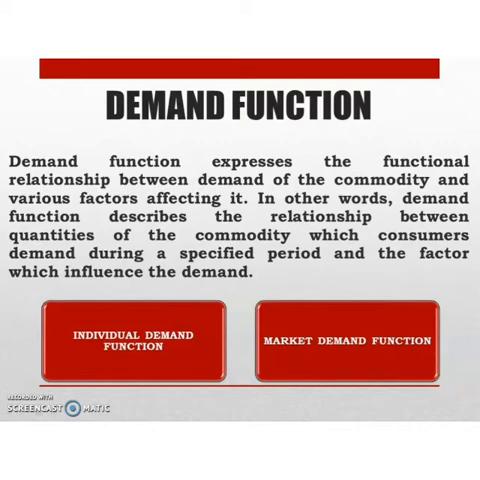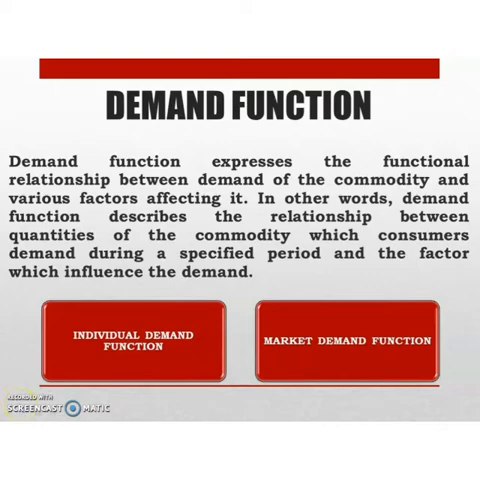In other words, demand function describes the relationship between quantities of the commodity which a consumer demands during a specified period and the factors which influence demand. So demand function explains the relationship between the demand for a commodity and the factors determining demand. It gives the functional relation between demand and its factors. We know that there are 2 types of demand, so there are 2 types of demand function. They are individual demand function and market demand function.